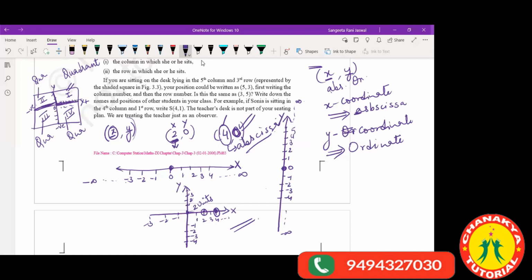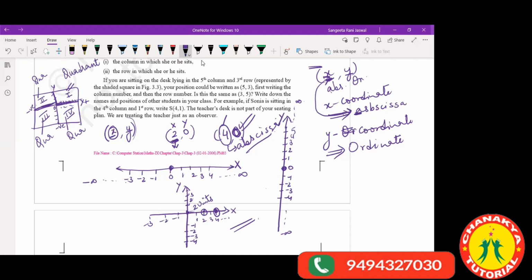Normally children get confused in this: whether the x one is abscissa or the y one is abscissa, whether this one is ordinate or the other one is ordinate. It happens. So don't make that mistake. I'm giving you a memory tip. The first one is A, because the A alphabet comes first. So the first one is A. Got it? Yes, ma'am. Will you remember it now? Abscissa.